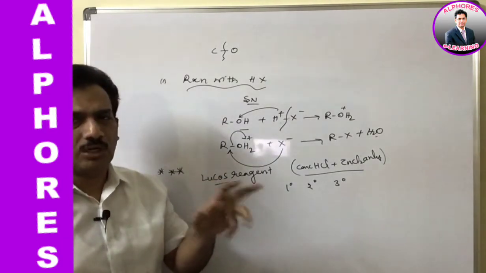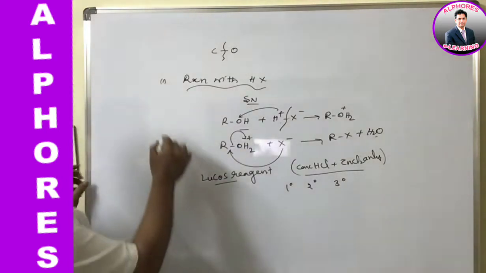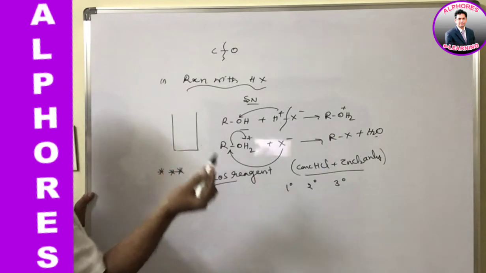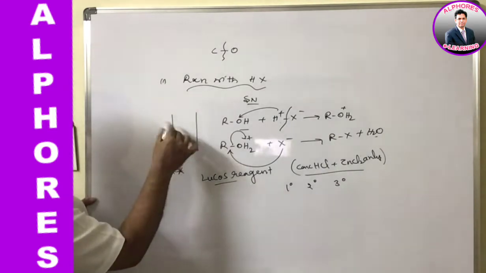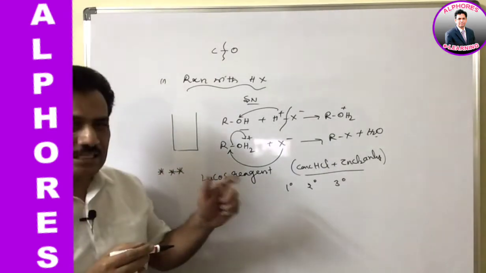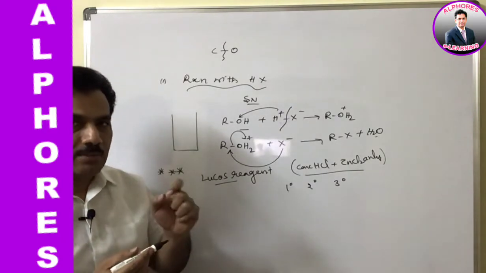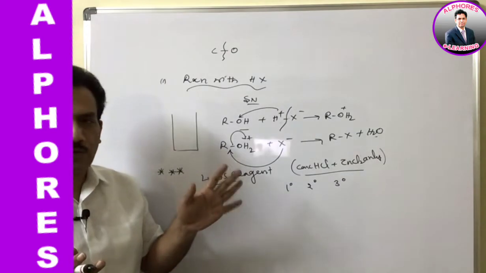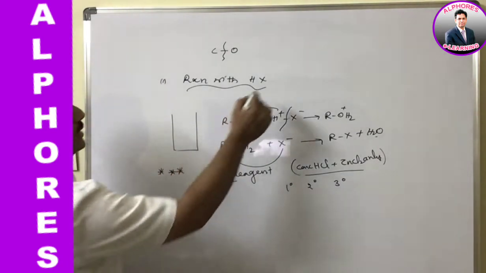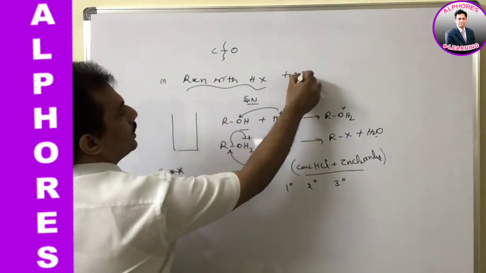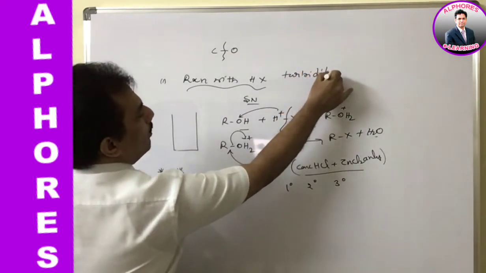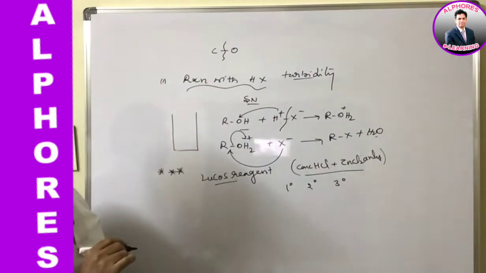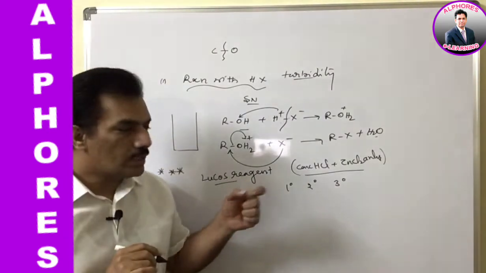Turbidity is nothing but some sort of cloudiness. Say for example, when it is pure water, in that pure water, if one drop of milk or buttermilk is added, what is happening? Some sort of cloudiness is observed. Such type of nature, that is nothing but losing its purity. Simply we can say that is known as turbidity.